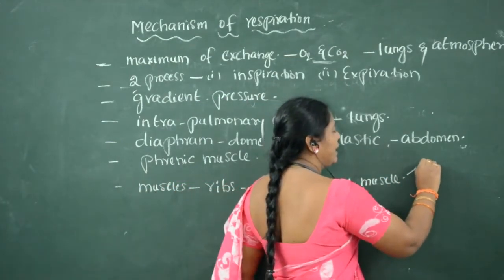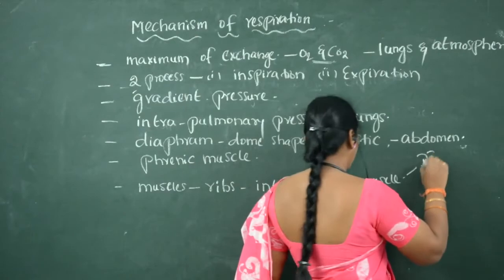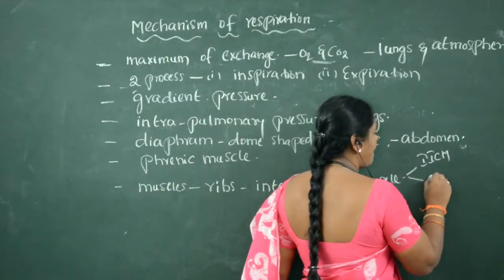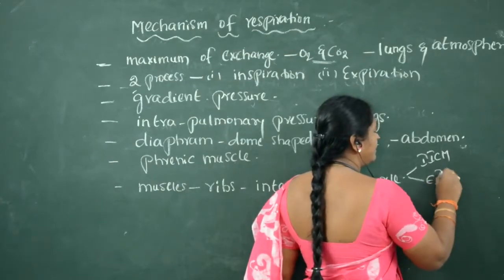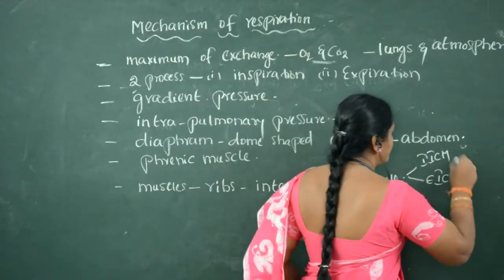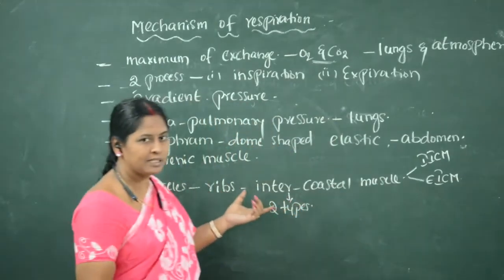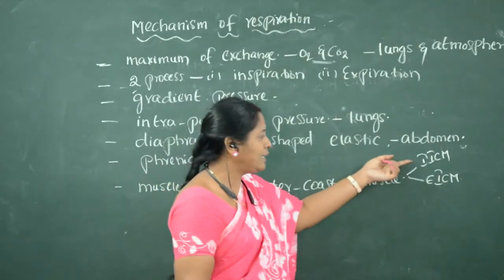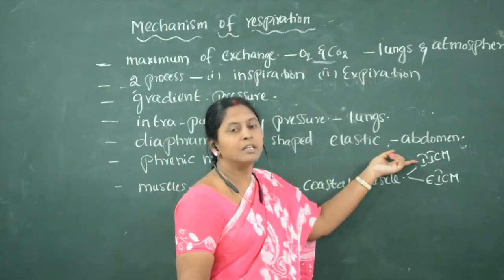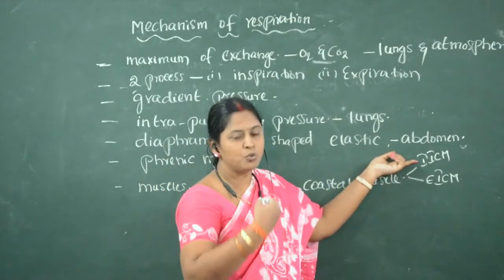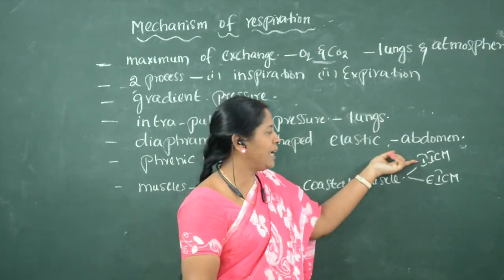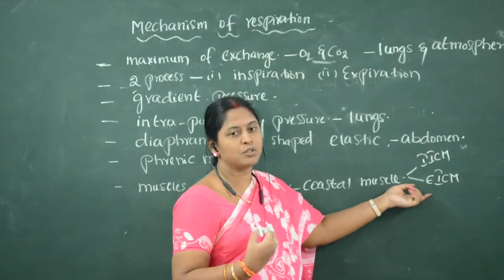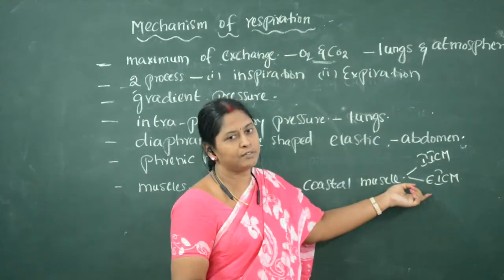They are internal intercostal muscles and external intercostal muscles. So two kinds of intercostal muscles are present. The internal intercostal muscles are located towards the inside of the rib cage. The external intercostal muscles are present outside of the rib cage.